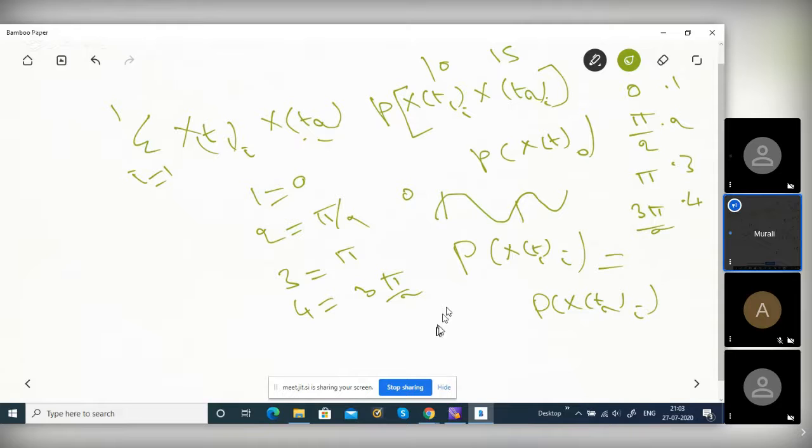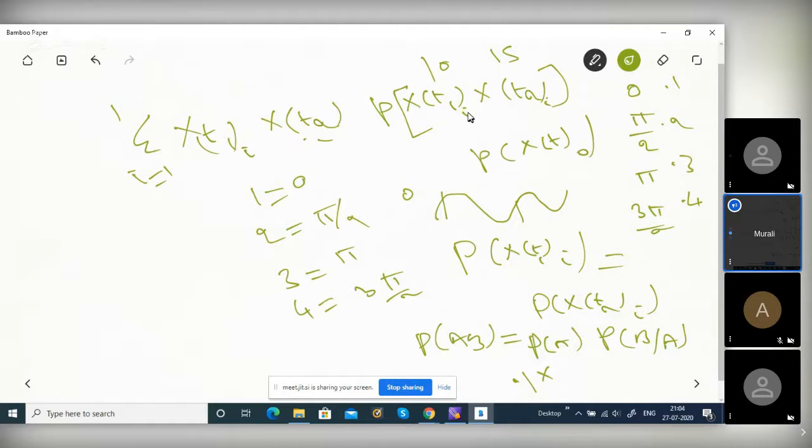Joint probability, I told you: P of AB. If they are independent, it is P of A into P of B. If dependent, it is P of A into P of B given A. So here, what is the probability of x(t1) for i equal to 0? It is 0.1, right? What is the probability of B given A?